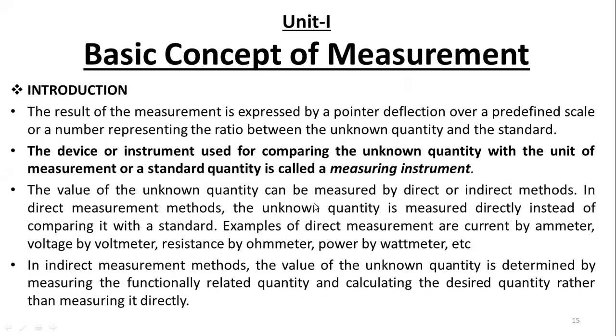Yes, sir. Okay. It is a device or instrument used for comparing the unknown quantity. Suppose we have to measure voltage. We have to compare that value with a standard value. The voltage we are going to measure is the unknown value, compared with the unit of measurement or standard quantity, and that is called a measuring instrument. We have to compare because some standards are there. How will we calculate it? In an analog watch, the second pointer deflects second by second. After 60 seconds, one rotation is complete.